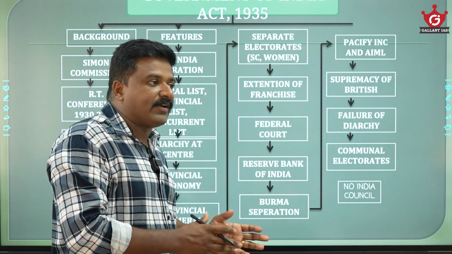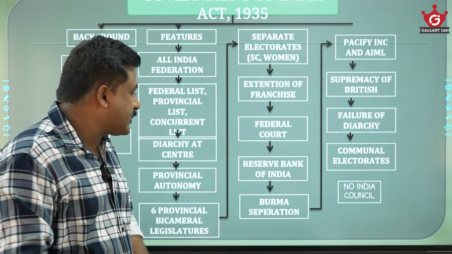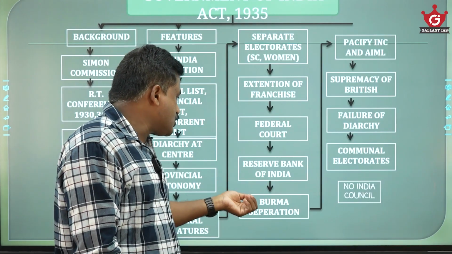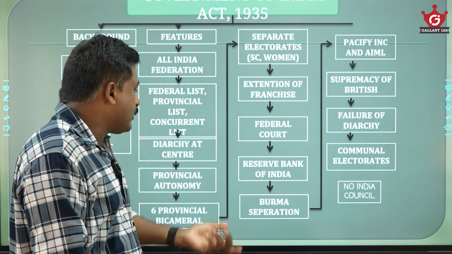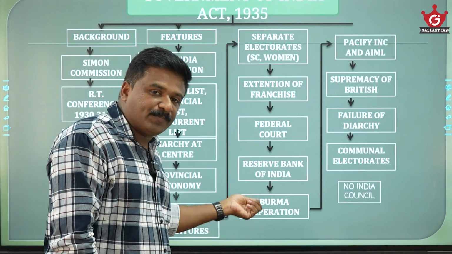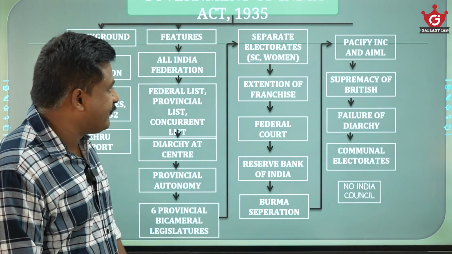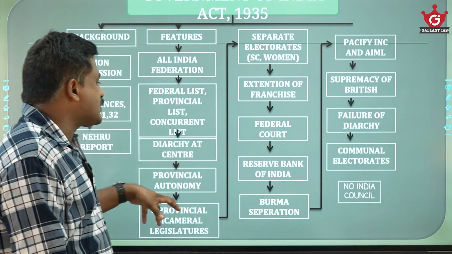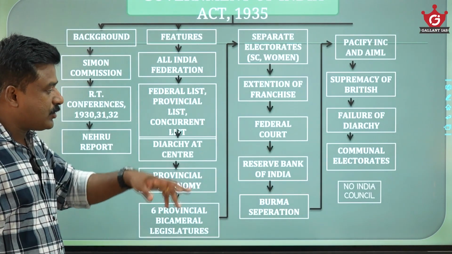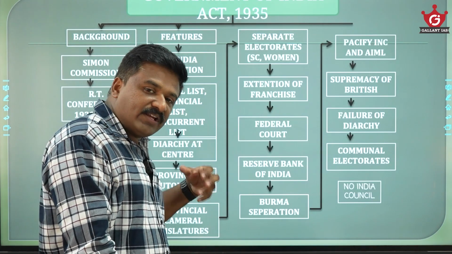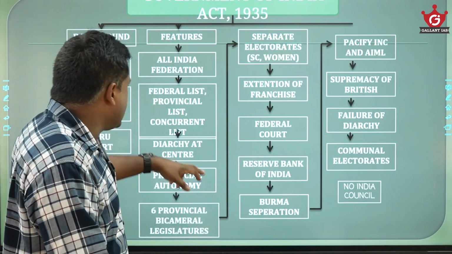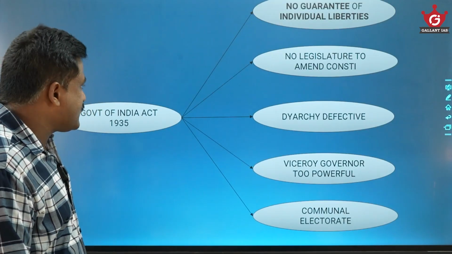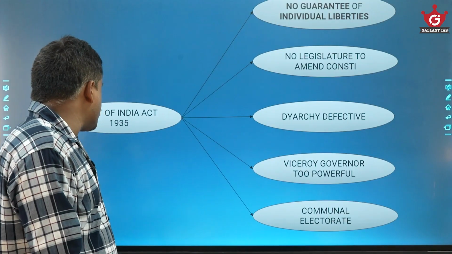There is establishment of a Federal Court for settling disputes between the center and provinces or between provinces. Then there is a provision for the Reserve Bank of India. There is a provision for a separate constitution for Burma, or separation of Burma. And there is abolition of the Indian Council. These are various features of the Government of India Act 1935, but it was not satisfactory for the national political leadership.